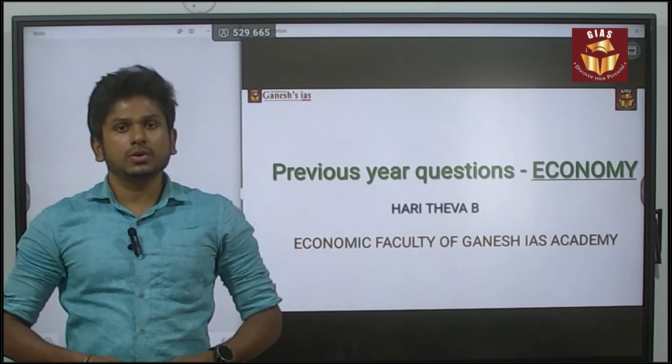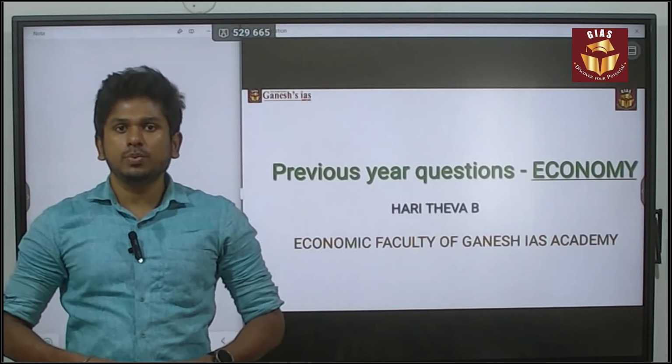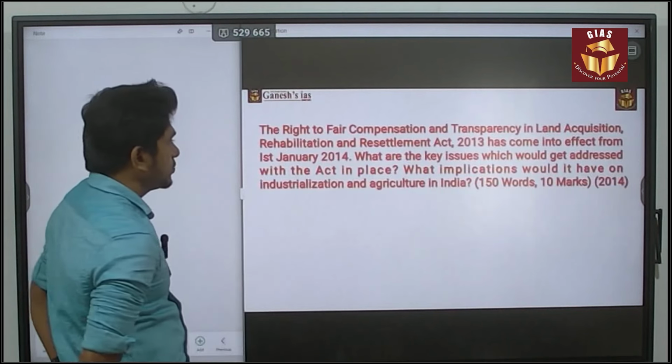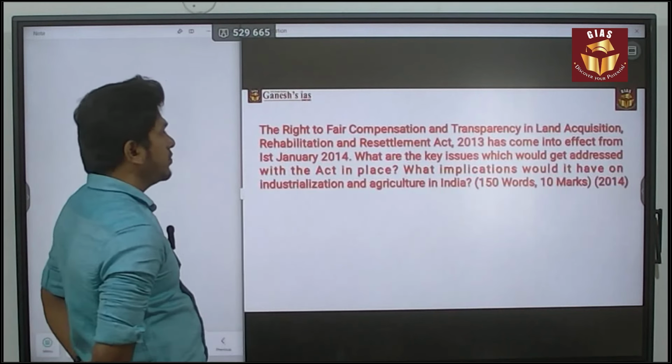In this session, we are going to discuss the previous year UPSC Mains economic question. Let's begin the session. This question was asked in 2014. It is a 10 mark, 150 words question.